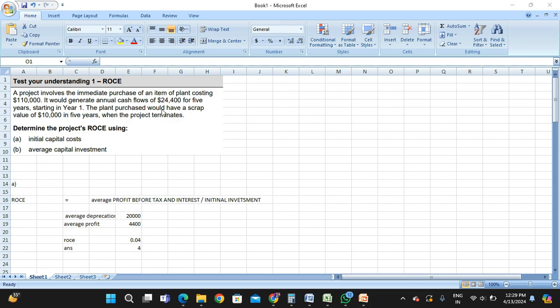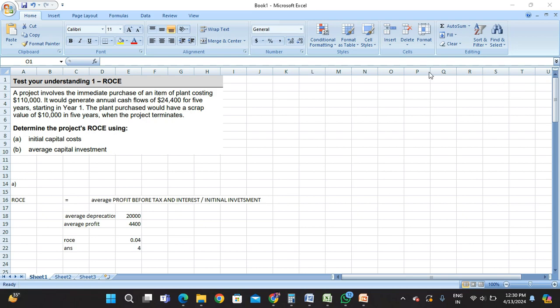The plant would have a scrap value of $10,000 in 5 years' time when the project is terminated. Determine the project ROCE using, first, initial capital cost, and second, average capital investment.